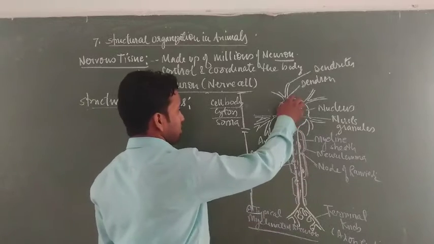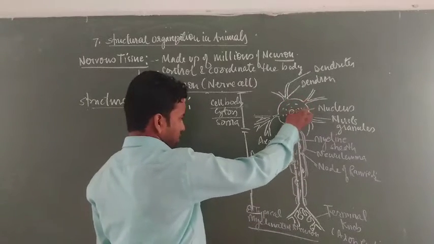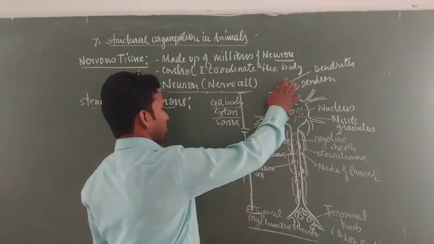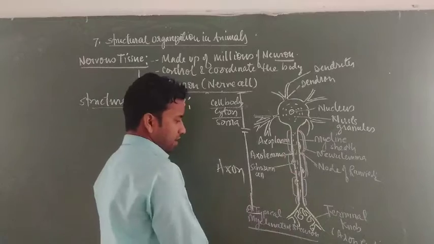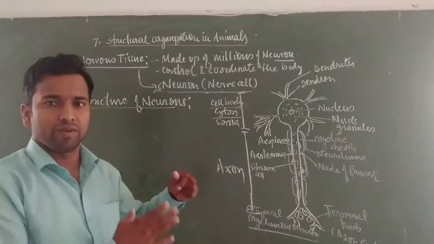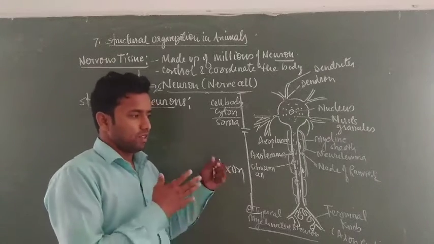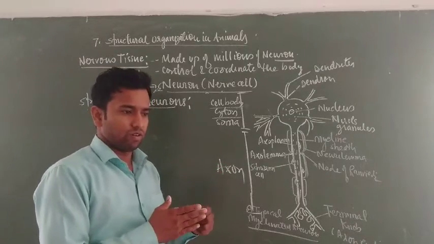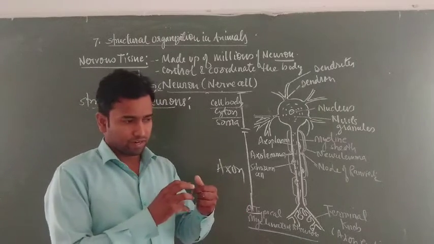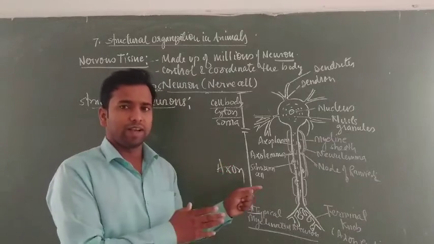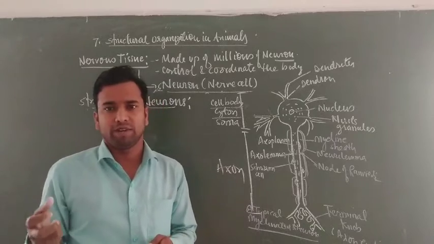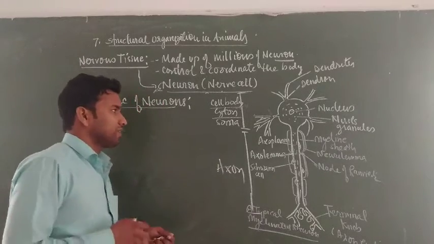This polarization leads to the polarization of the cyton as well as the axons, and the impulse moves from the cyton to the axon end. Now this axon end is again joined with another neuron and transfers its impulse to the other neuron. That's why every neuron is joined together, and they transfer the impulse from the site of the source to the end, especially up to the CNS, that is the brain and spinal cord region. So this is the function.